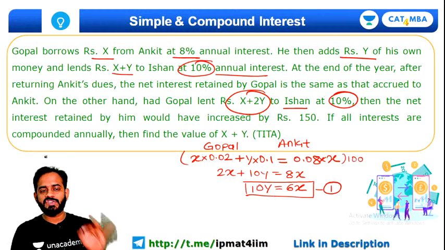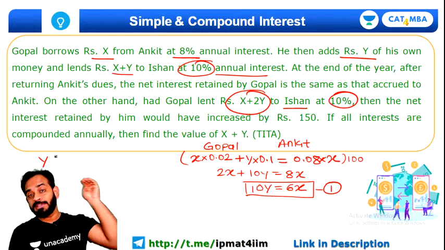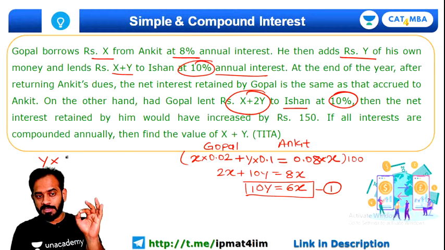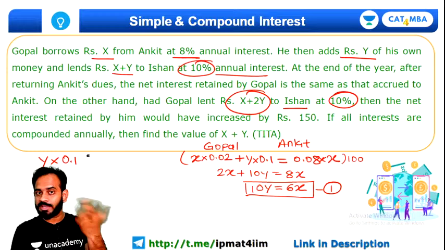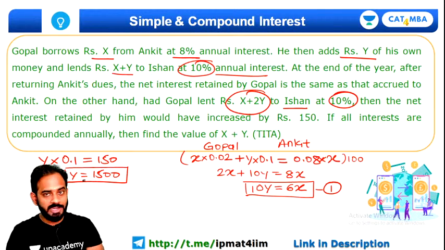So the extra amount he gave is Y rupees, and on that extra Y he will get 10%, which is given as 150. So the value of Y is 1500 rupees.